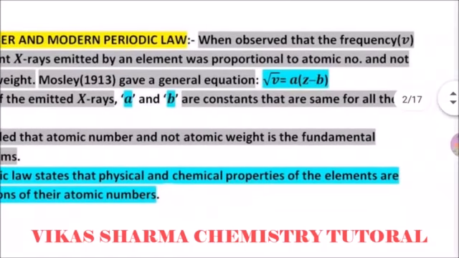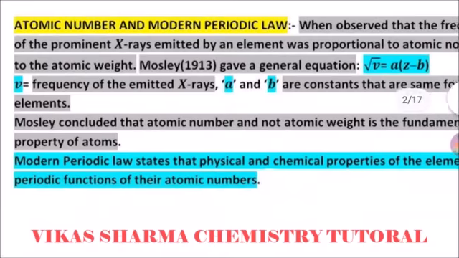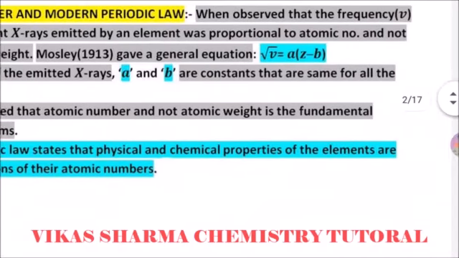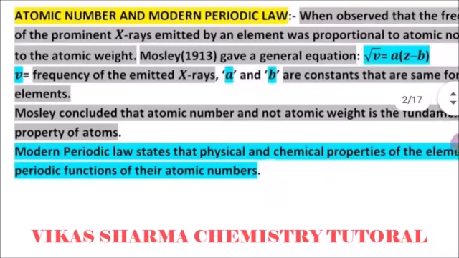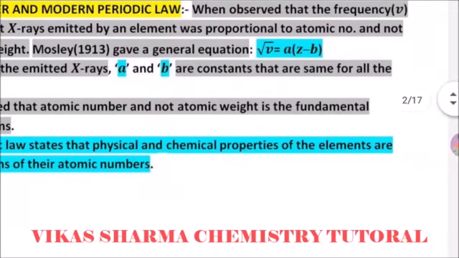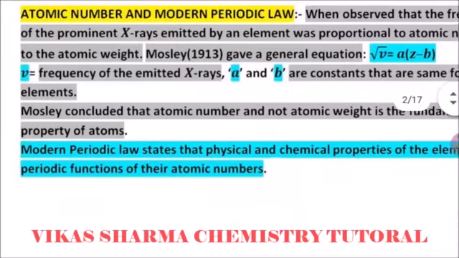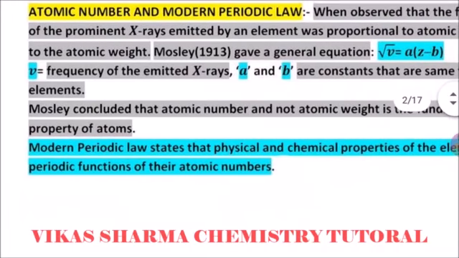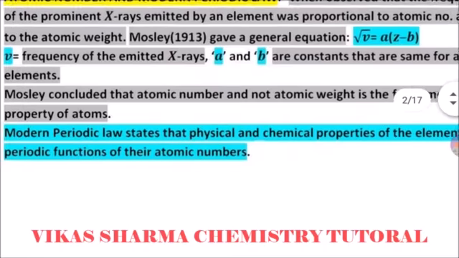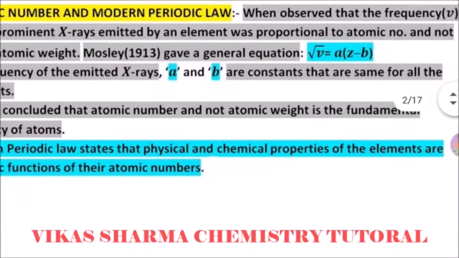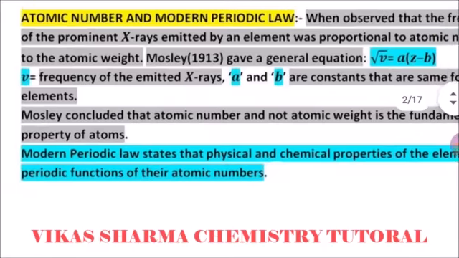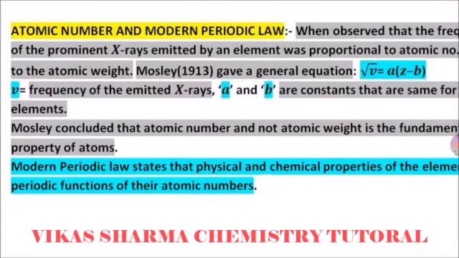Moseley observed that the frequency of the prominent X-rays emitted by an element was proportional to the atomic number and not related to the atomic weight. In 1913, Moseley gave a general equation relating the atomic number to the frequency of the emitted X-rays. He concluded that atomic number, and not atomic weight, is the fundamental property of an atom. Every atom has a unique property shown by its atomic number, not its atomic weight, because the number of neutrons shows irregularities. So atomic weight is also not a unique property of elements.